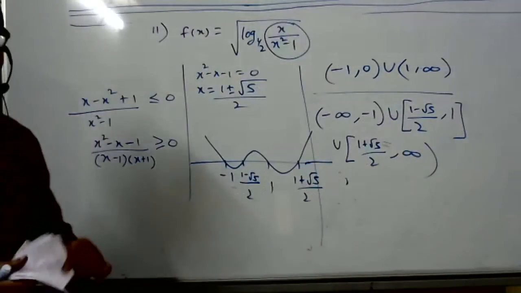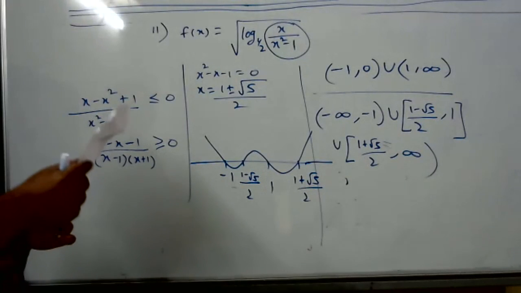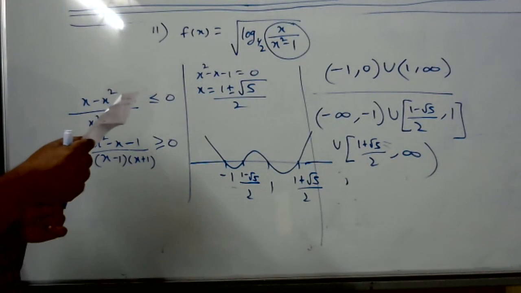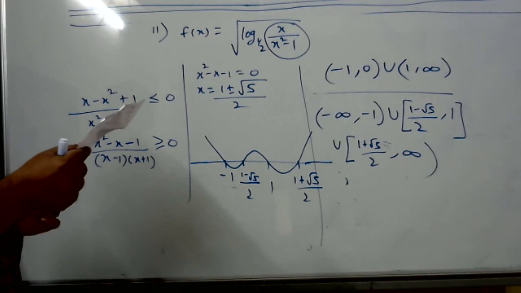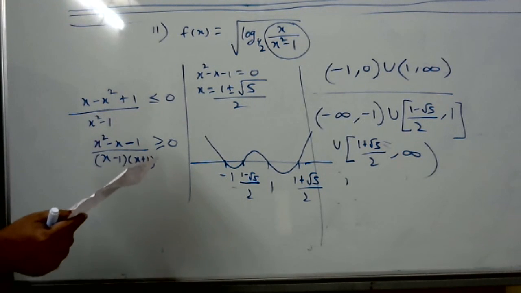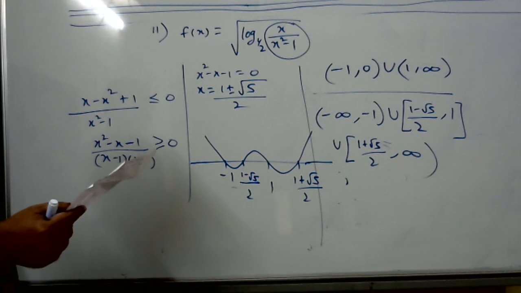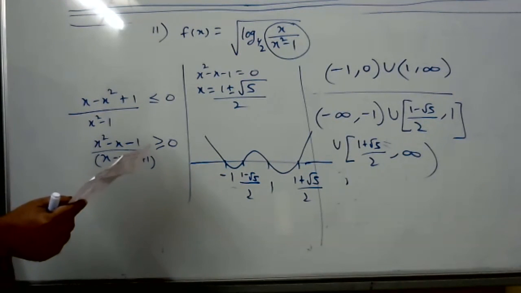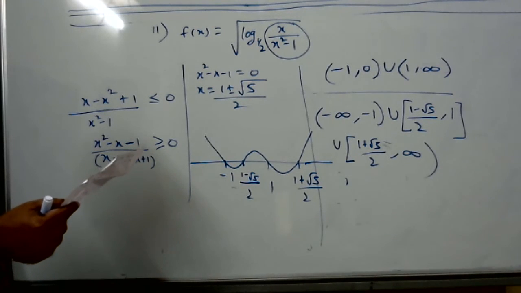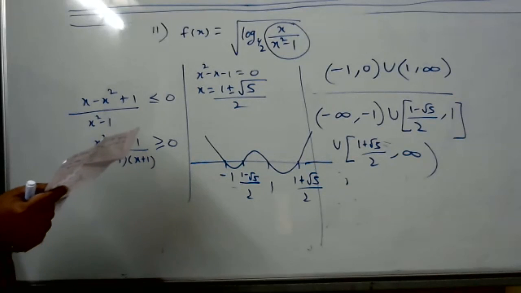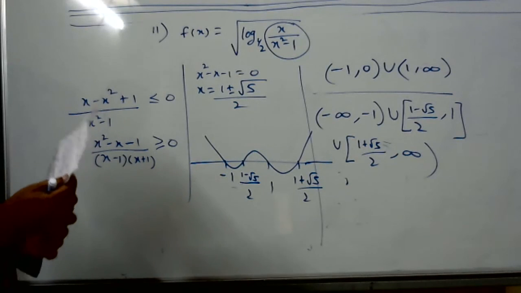Take the intersection. Copy down at least. Sir, how did you plot the curve? We can't decide whether the exponent is odd or even, right?